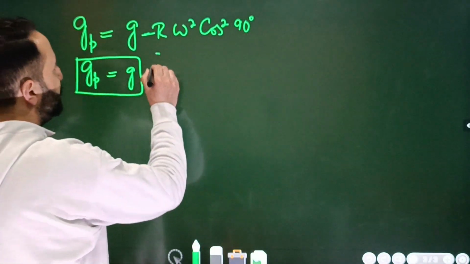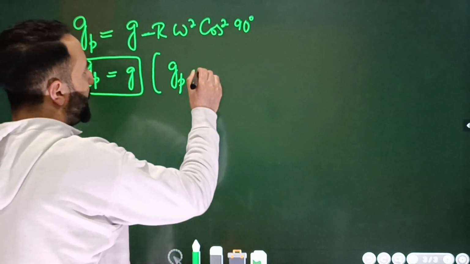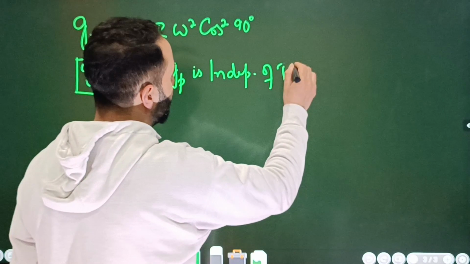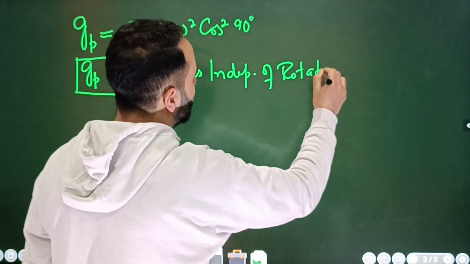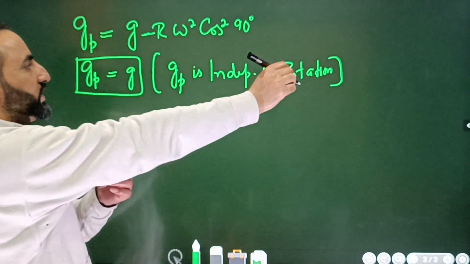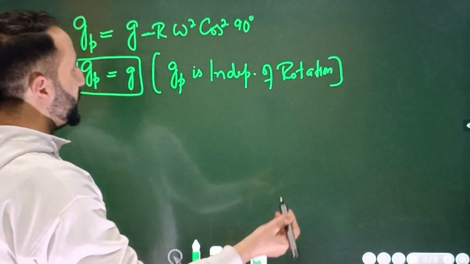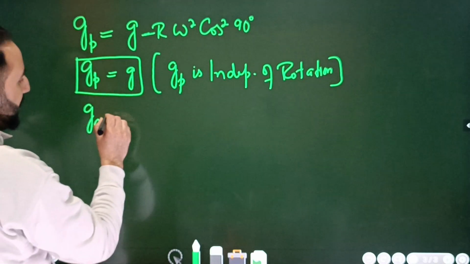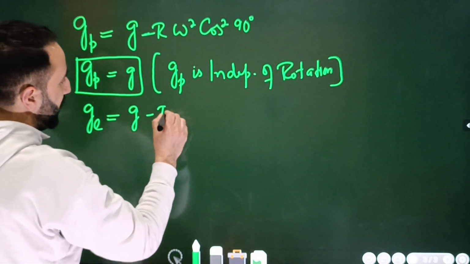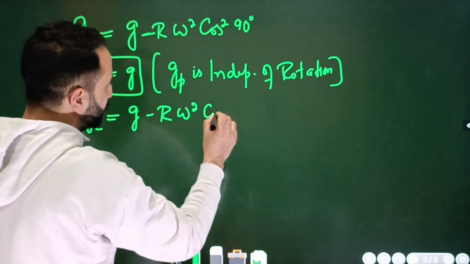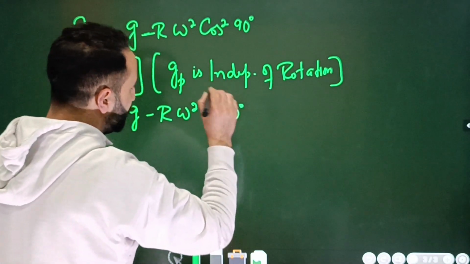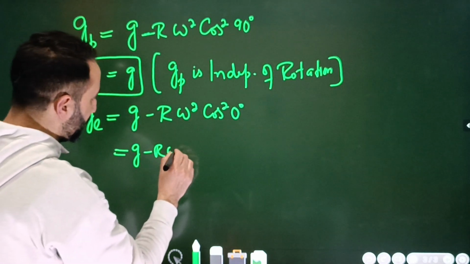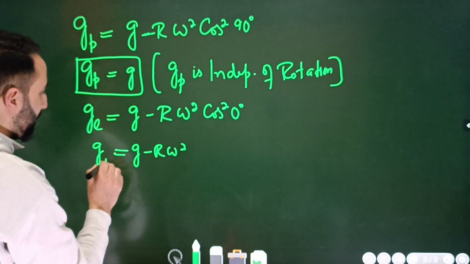Okay, so that means this g at the poles is independent of rotation, ठीक है ना बेटा. That means the acceleration due to gravity at the poles is not going to change, whether the earth rotates faster or slower, or whatever happens, ठीक है ना बेटा. Acceleration due to gravity at the equator will be equal to g minus r omega square cos square theta. Theta के बदले में बेटा 0 degree, cos 0 will be equal to 1, so it will be g minus r omega square, ठीक है ना बेटा. So this is the acceleration due to gravity at the equator.